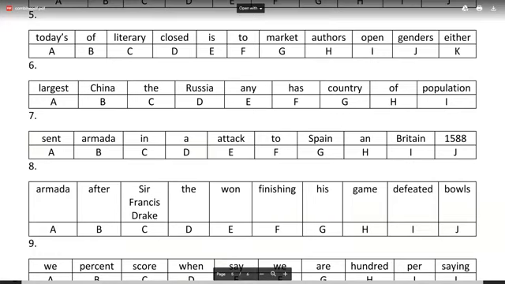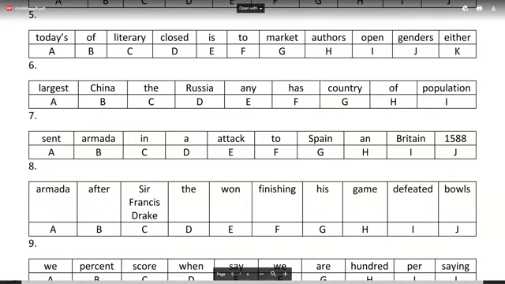No, Ashmi, that's not right. Finishing game. What game were they playing? You do need ball. The word in number 8 was not needed.